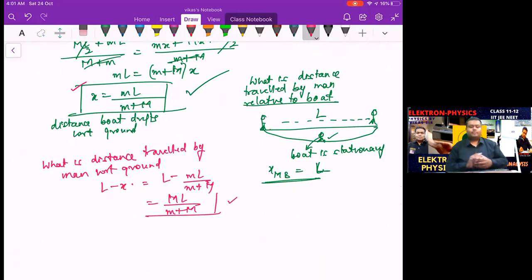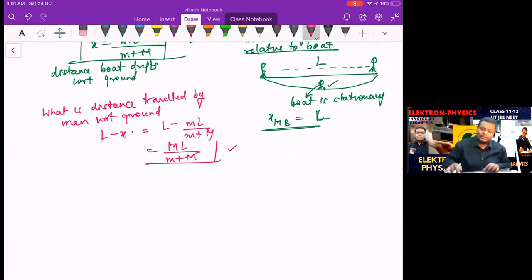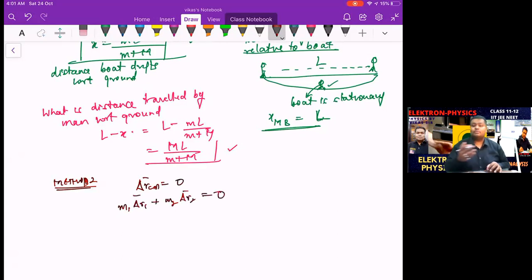That's it. Okay. So with the knowledge which I've given to you right now, there comes a method 2. And what's method 2? Direct. Method 2 is that the shift in the center of mass is 0. Very correct. Which means m1 delta r1 plus m2 delta r2, in vector form, should be 0. That means one moves towards the right, the second moves towards the left. That is already depicted in the diagram. You can also write this as m1 delta r1 equal to m2 delta r2 in magnitude.